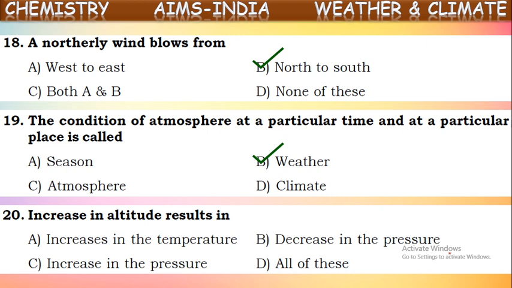That is the reason why mountaineers who are climbing the high mountains carry cylinders containing oxygen, because as they move up there will be less oxygen, so they cannot survive with that. So to breathe freely, they carry oxygen cylinders with them, because as we move to higher altitudes, the content of air decreases. That means pressure decreases as we move up. Okay, pressure decreases. Even temperature also decreases.